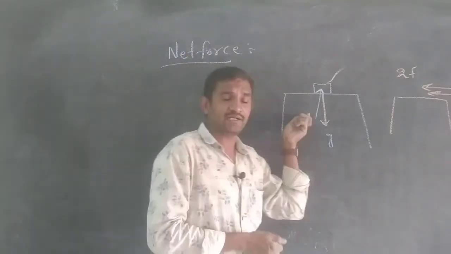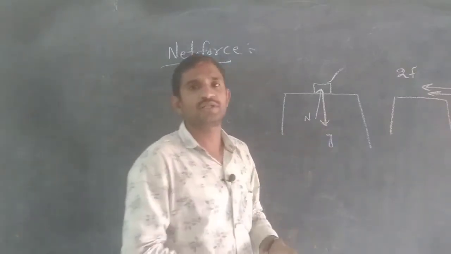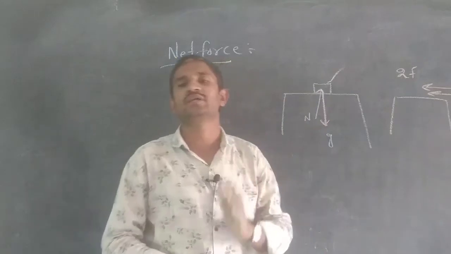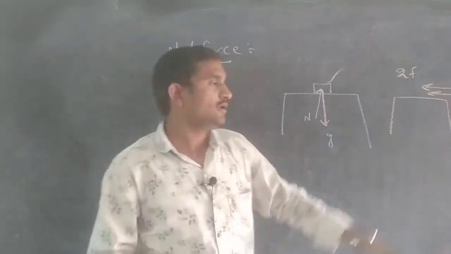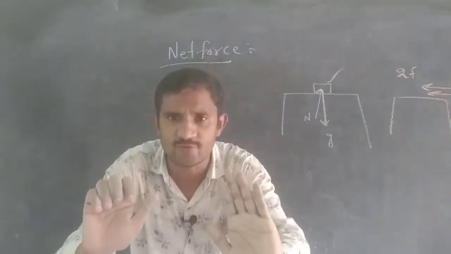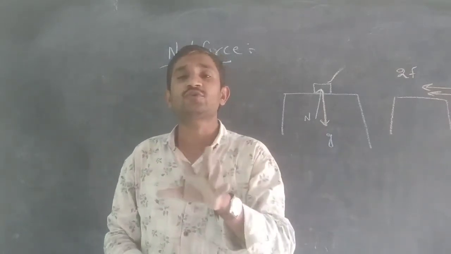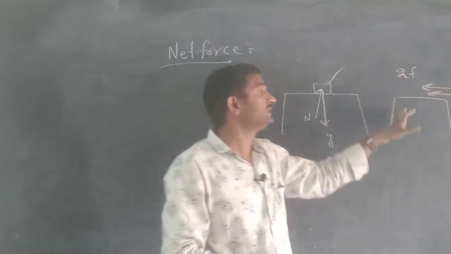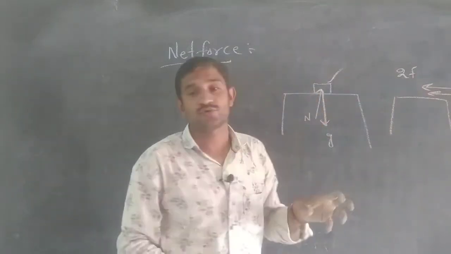Here the normal force is working upward and the gravitational force downward, both against each other. But in the second situation, two persons apply the same force in the same direction. That means F plus F, 2F, is the net force on this table. Yes, these are net forces.